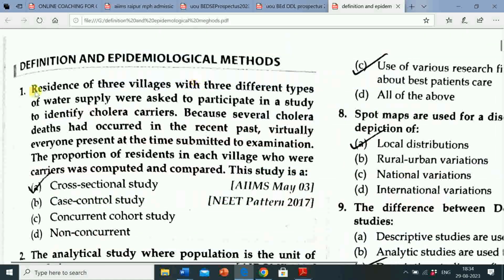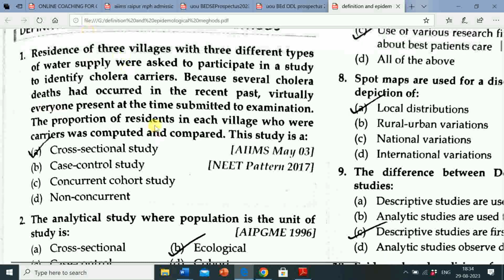So here first question is, residents of 3 villages with 3 different types of water supply were asked to participate in a study to identify cholera carriers. Because several cholera deaths had occurred in the recent past, virtually everyone present at the time submitted to examination. The proportion of residents in each village who were carriers was computed and compared. This study is a option A cross-sectional study, option B case control study, option C concurrent cohort study, option D non-concurrent. So correct answer is cross-sectional study.